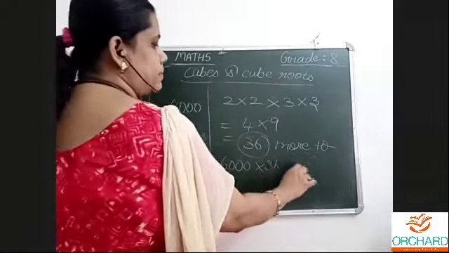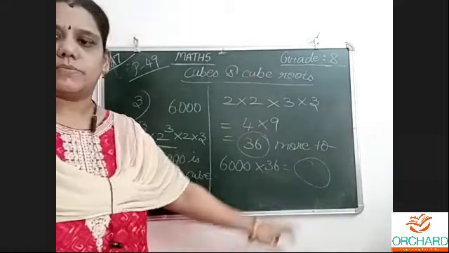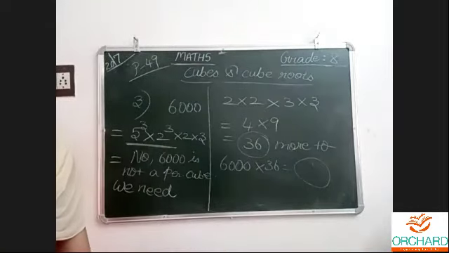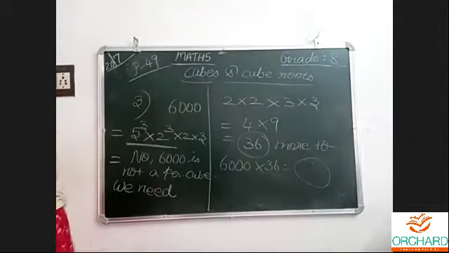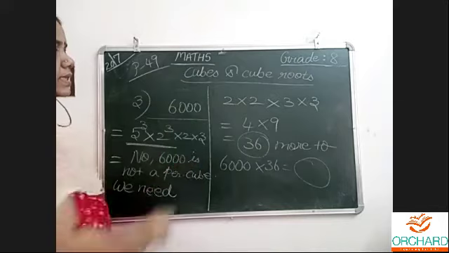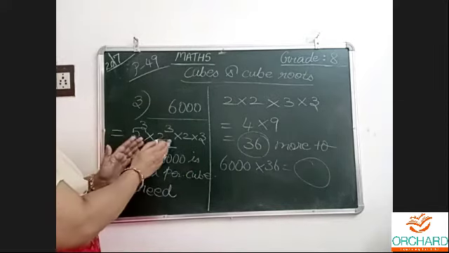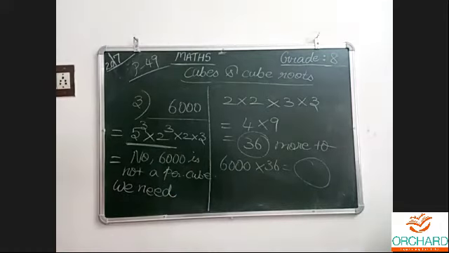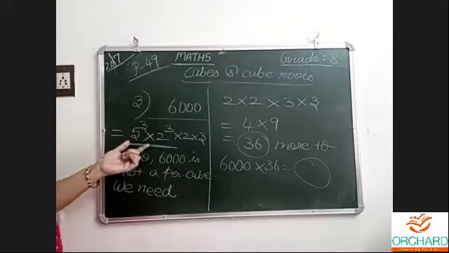6,000 must be multiplied by 36 and a number will come. Then only it will be a perfect cube. Okay, why is this number not a perfect cube? Because when I kept on dividing by prime numbers, I got 3 times 5, which is okay, groups of 3.